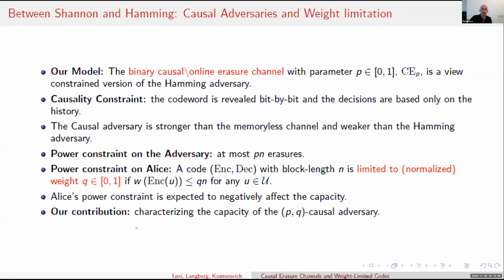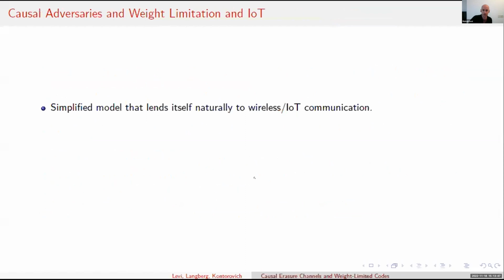Now, our contribution is a characterization of the capacity of the PQ causal adversary, which is the causal adversary with P power constraint on the adversary and Q power constraint on the encoder. To draw a brief connection to IoT, the model we've just seen is a simplified model that lends itself naturally to IoT communication, in which both honest devices which try to communicate and corrupting devices face power constraints.